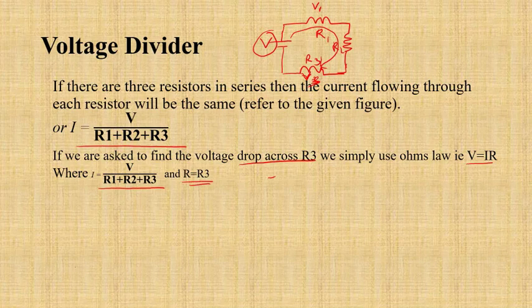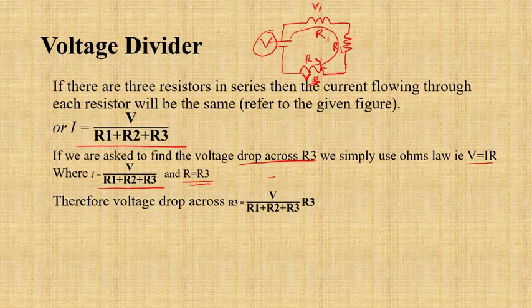So you substitute it there, and you'll get V3, which is the voltage drop across R3, given by V divided by R1 plus R2 plus R3, into R3. So that is a voltage divider.